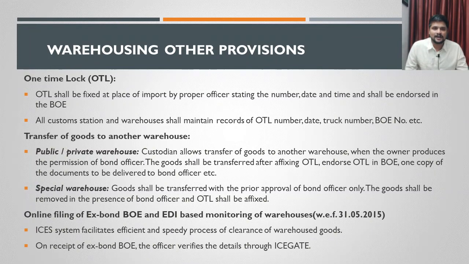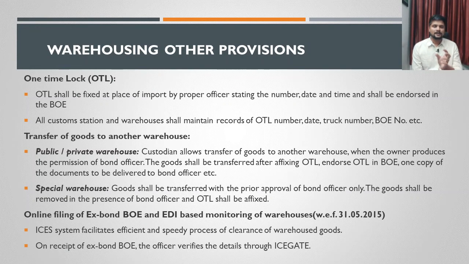All customs stations and warehouses shall maintain the records of OTL. The customs station as well as the warehouse keeper will have to maintain proper records of the OTLs that are getting fixed: number, date, time, everything has to be properly noted by the authorities. If the goods are transferred from one warehouse to another, in the case of a public warehouse or a private warehouse, then the custodian of the warehouse allows the transfer of goods to the other warehouse when the owner produces the permission of the bond officer.